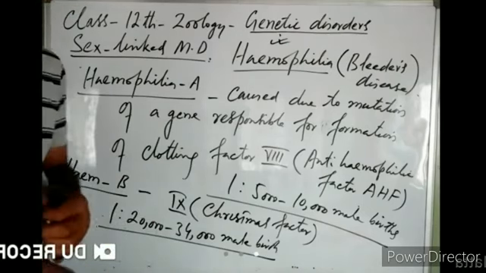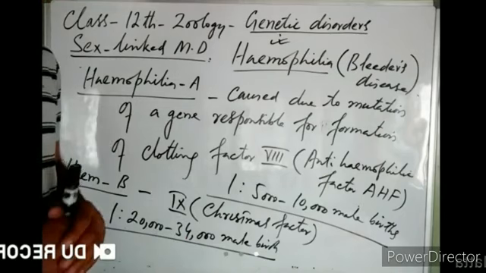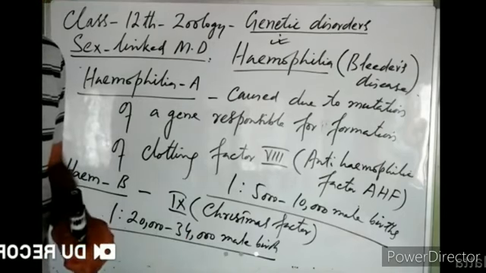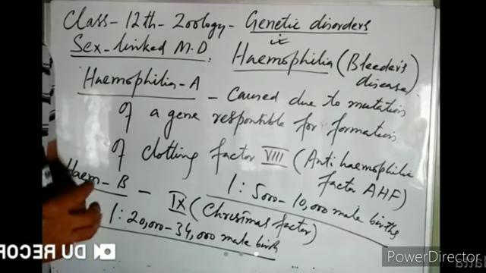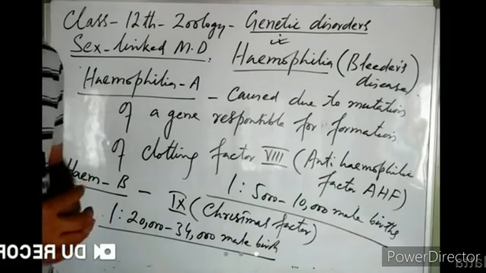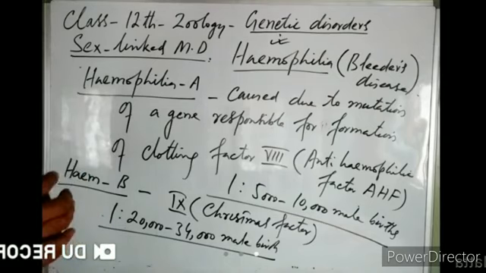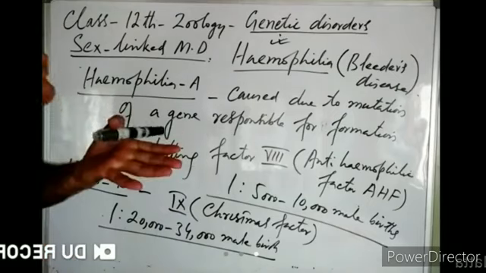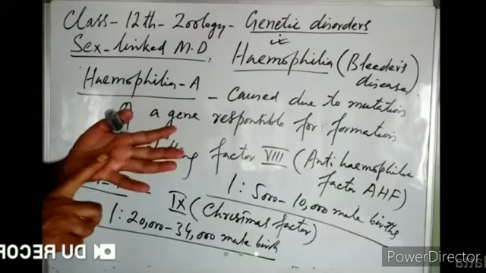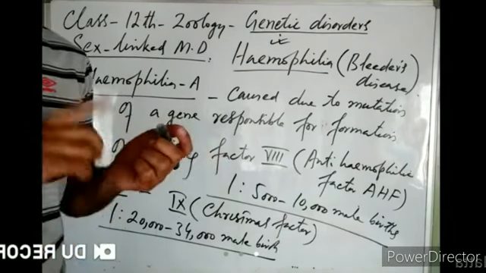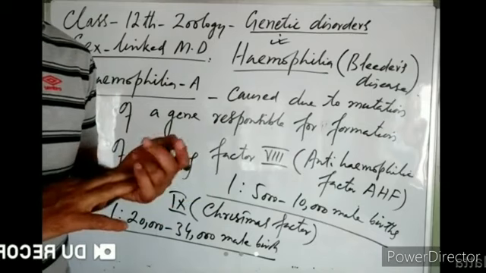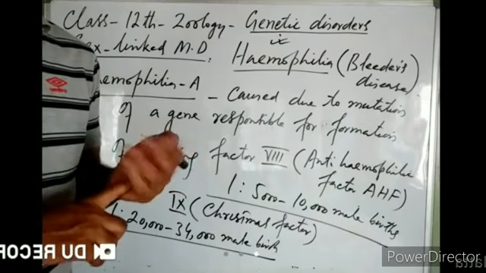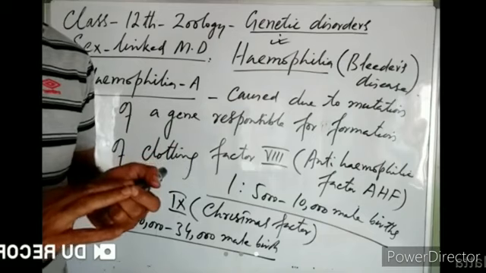There is another type of hemophilia that is known as hemophilia C. Hemophilia C is not a sex-linked disorder. The gene responsible for hemophilia C is known as PTA, plasma thromboplastin antecedent. That gene is present on an autosome, chromosome number 8. Hemophilia C is caused due to mutation of a gene responsible for the formation of a clotting factor, plasma thromboplastin antecedent. The gene is present on an autosome, chromosome number 8. So that is not a sex-linked disorder.